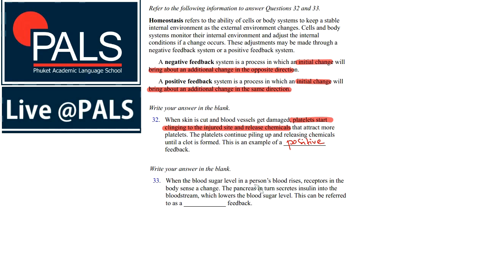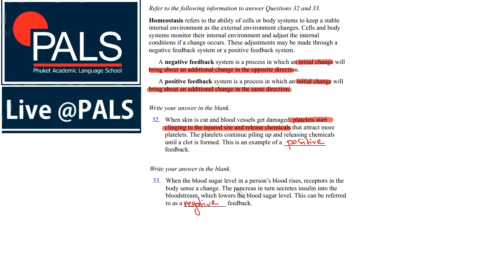About the second example. When the blood sugar level in a person's blood rises, receptors in the body sense a change. The pancreas, in return, secretes insulin into the bloodstream, which lowers the blood sugar level. This is definitely negative feedback. So why is it negative feedback?